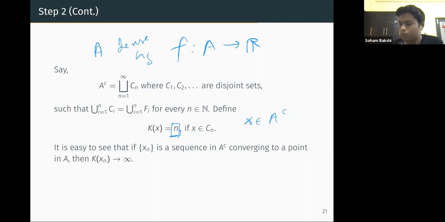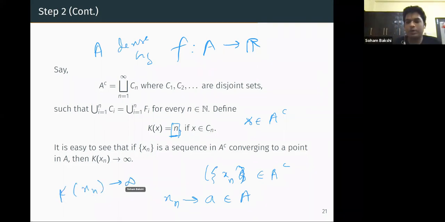Now what we want to see, which we'll need after this, is that if xn is a sequence in A complement, and xn converges to some a in A, then k(xn) tends to infinity. Again, similar to what we did before. All the ideas are very similar till now. Why is that true?